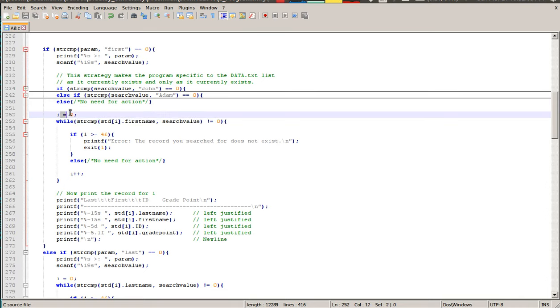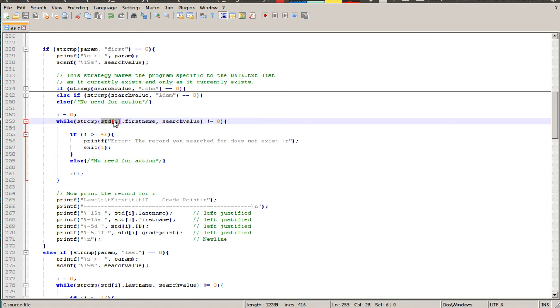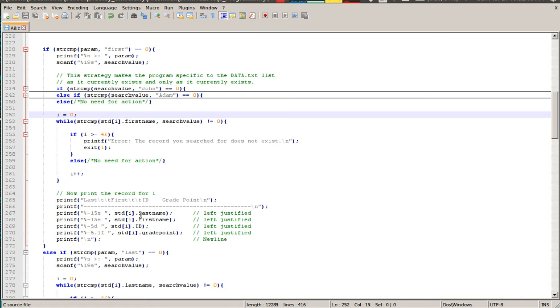So it sends it through, and it says, while the actual value that it's looking at, using an iteration counter I, so this could be a for loop, but I chose against it. You'll see why. While the element or entry.firstname I does not equal the search value Austin, do everything inside this. And all that it really does is it just counts up with I plus plus, I plus plus, I plus plus.